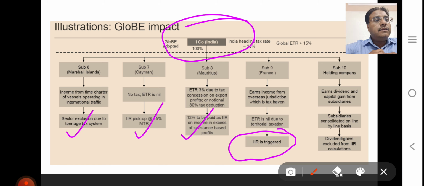As I said, dividend and capital gain are excluded from the purview of GloBE. So a holding company earning dividend income and capital gain in respect of subsidiary investment, line by line items consolidated in the CFS statement, so dividend and capital gain are excluded for the purpose of IIR calculation.